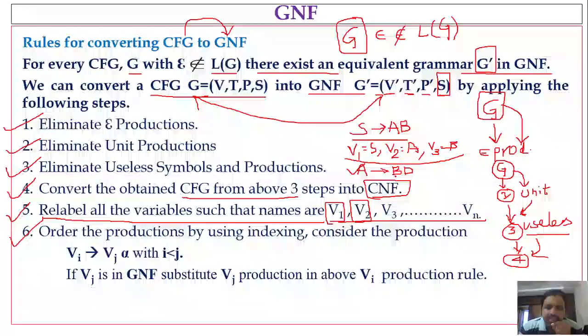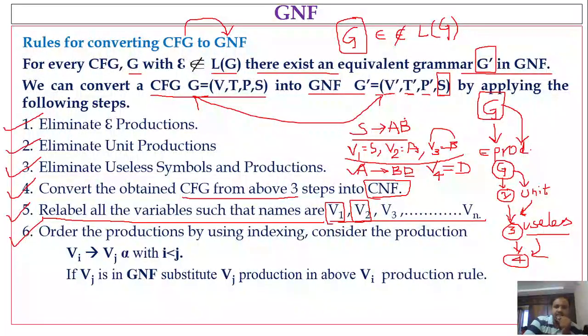Next, B is already assigned the value V3, so we already renamed the variable B with V3. Again, no need to assign further occurrences of B a new name. And next, D. Till now we haven't assigned any name to D, so here we have to assign the value V4 to D. So D will become V4.